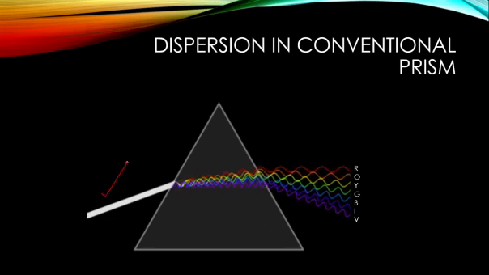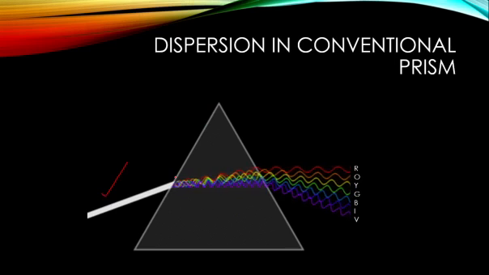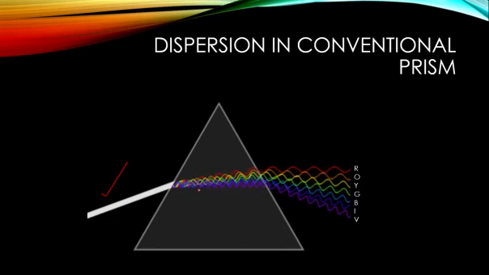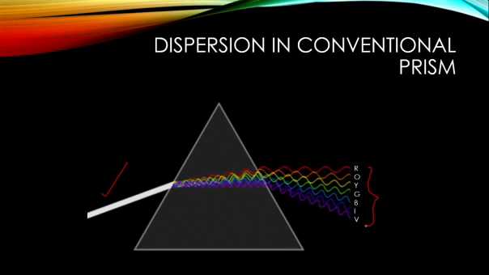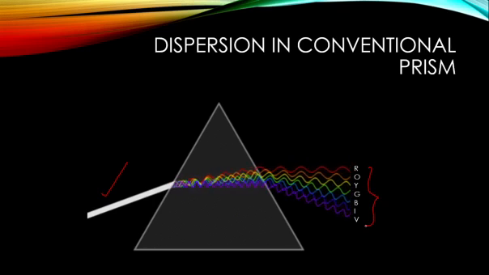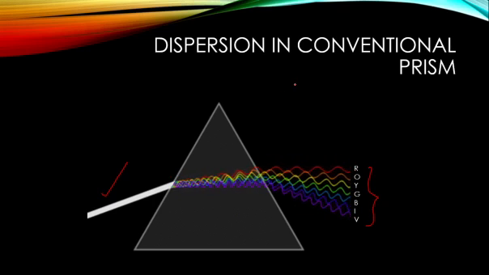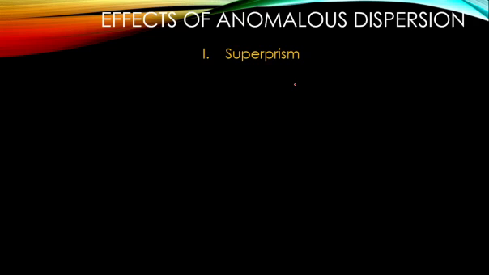When white light is incident on a prism, because the white light has different colors, each will experience a different velocity, and hence some of them will get slowed down and some will travel fast. So there is a difference in phase and hence a spreading out, a splitting out. That is what we call dispersion. A spreading out of the light wave will happen. That is what is happening in a conventional prism.